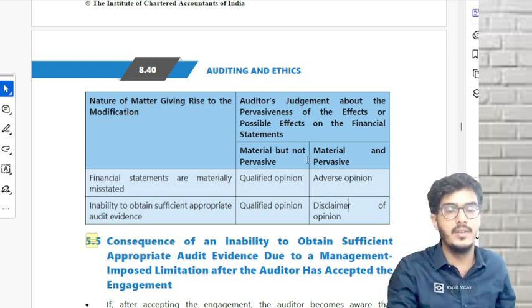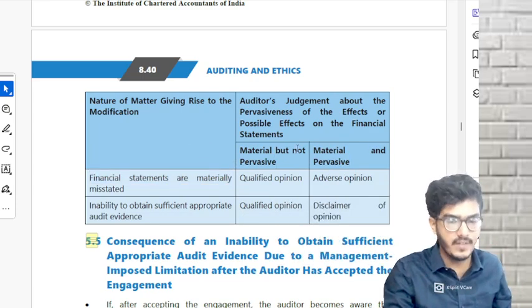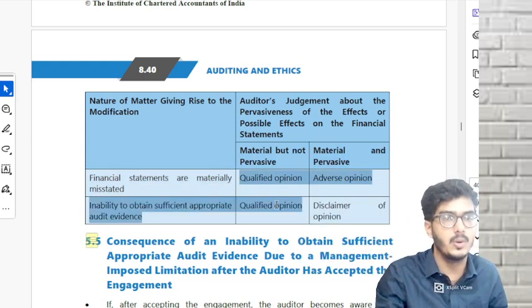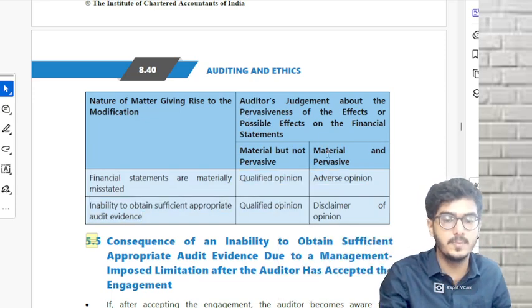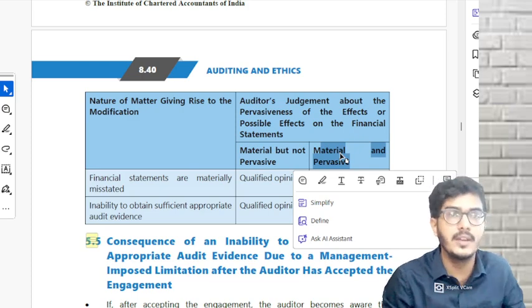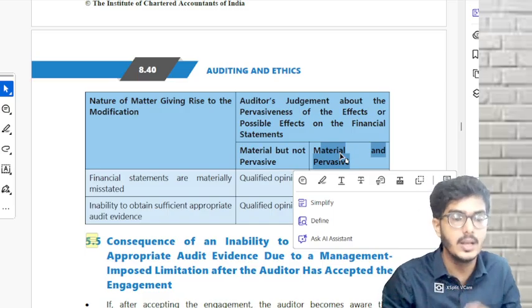Okay, now whenever it is not pervasive, both the cases it is qualified. Whenever it is not pervasive, don't use too much of your brains, just remember it is qualified opinion. But when it is pervasive, remember, if you have got evidence, it is adverse. If you don't have any evidence, disclaimer. Understood?